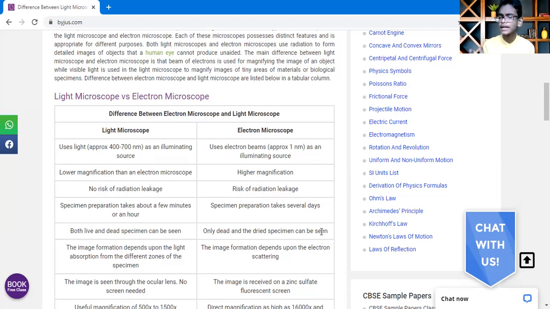But in the electron microscope, we can see only dead and dried specimens, like viruses, because they say viruses are dead. But they haven't found whether they are living or non-living. That's why they say viruses can be observed only through an electron microscope.